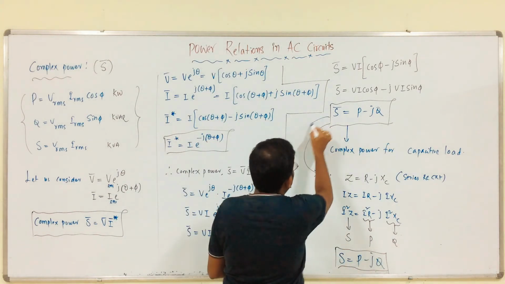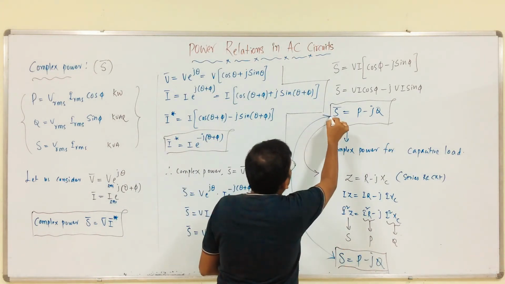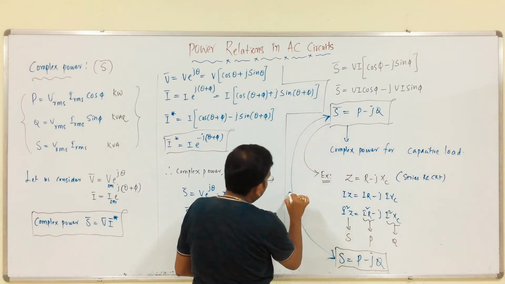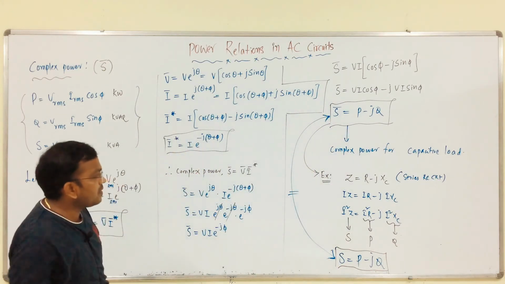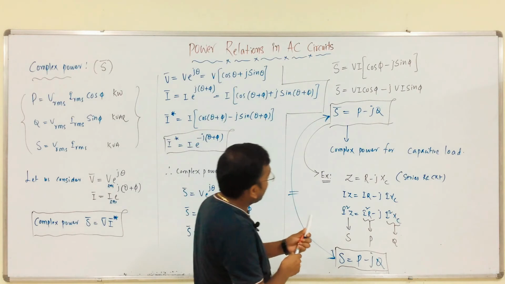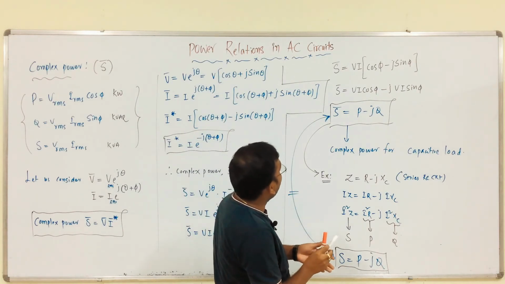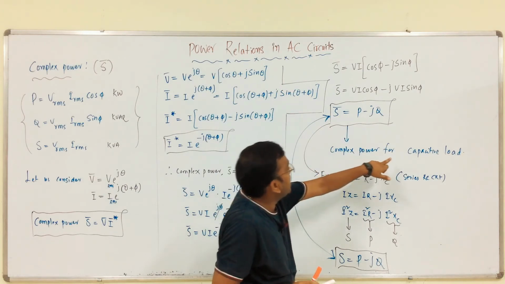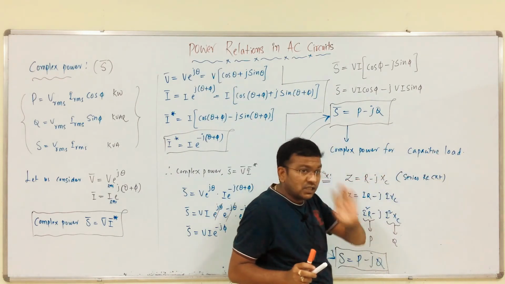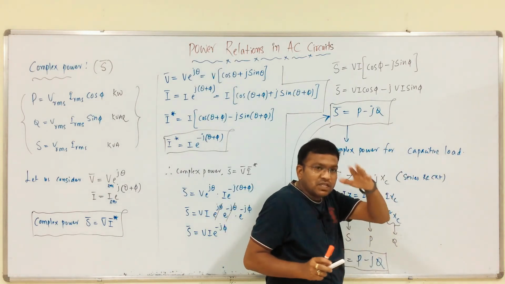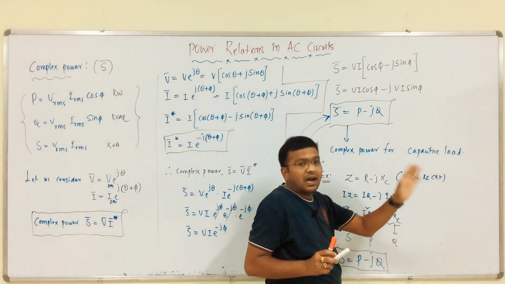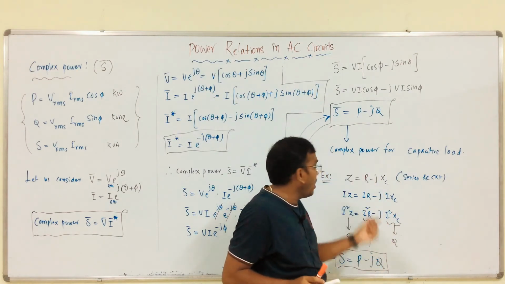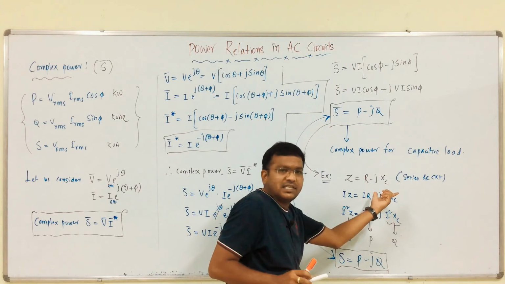Both are equal. See, if we have any confusion, we got S equal to P minus jQ. This is a capacitive load, that is, a capacitive circuit. That is why I am considering a series RC circuit. For that series RC circuit, what is the impedance? R minus jXC, right?